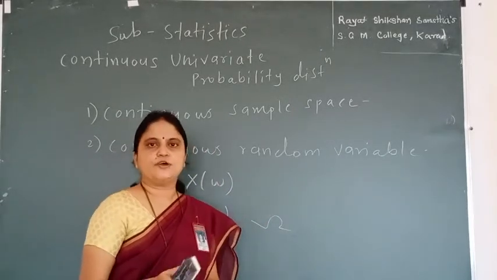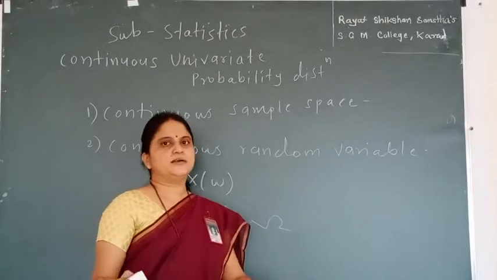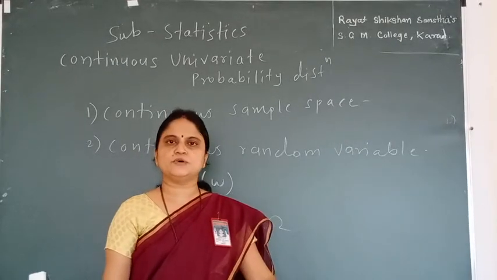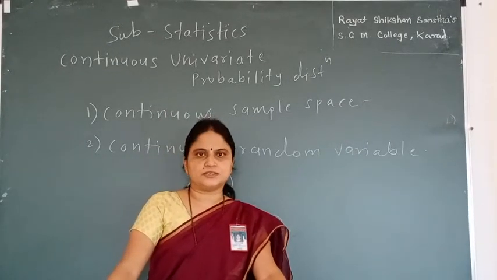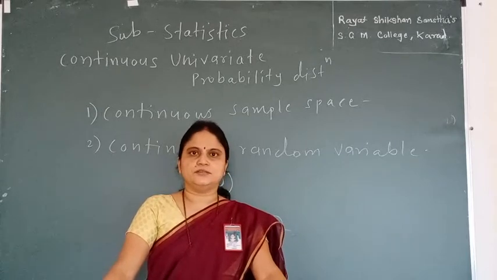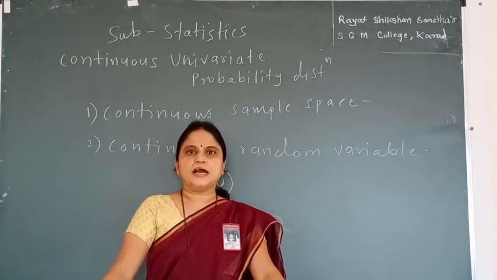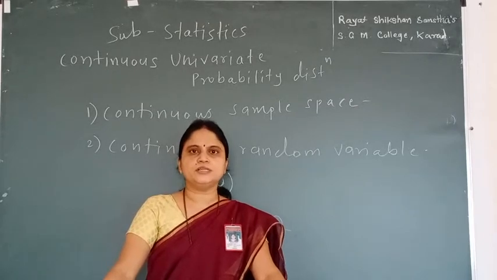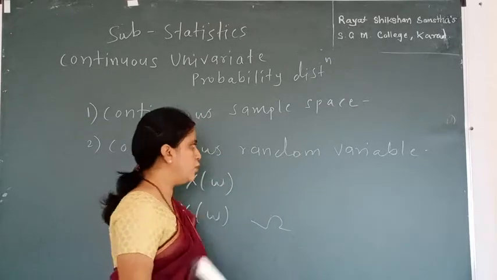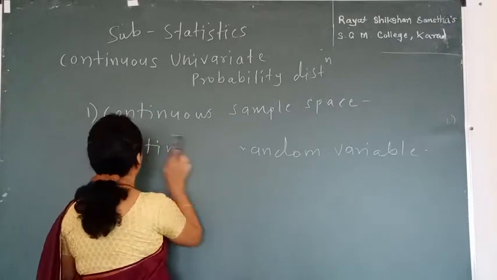For example, just like continuous sample space, the height of a person or weight of a person, or the lifetime of a tube in hours, is also an example of continuous random variable.